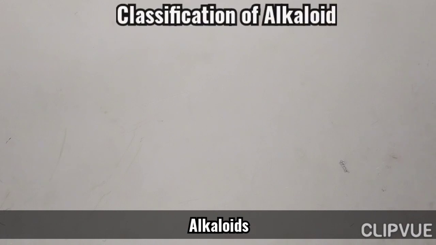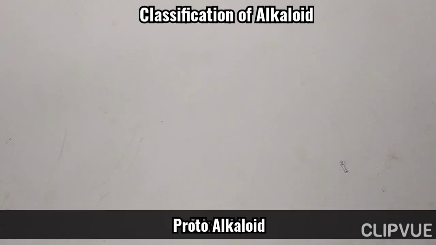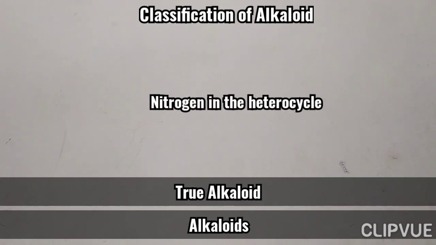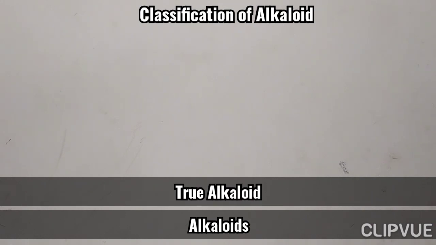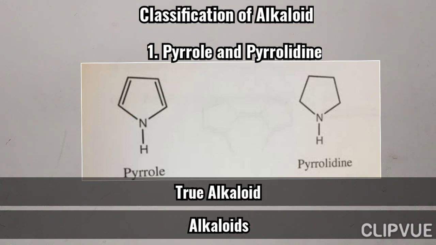Second, classification. It is classified basically into three categories: true alkaloid, proto-alkaloid and pseudo-alkaloid. First one, true alkaloid: nitrogen in the heterocycle. The first one under true alkaloid, pyrrole and pyrrolidine. We can see the structure here.